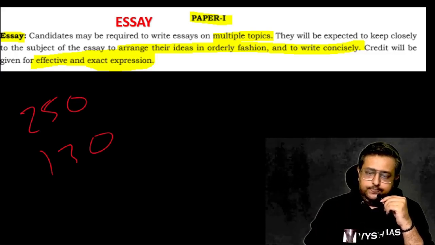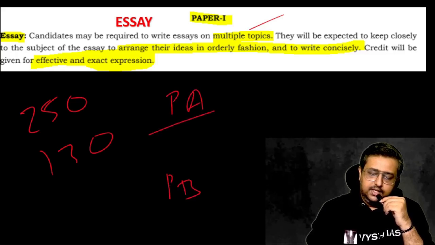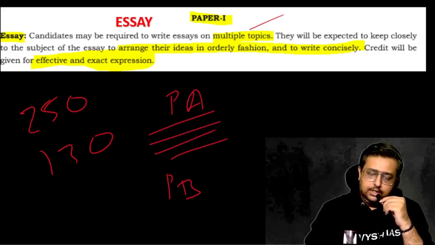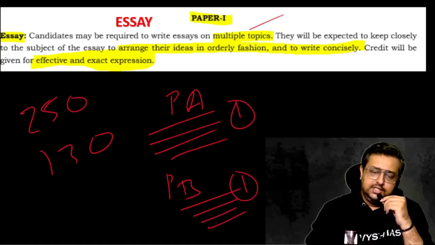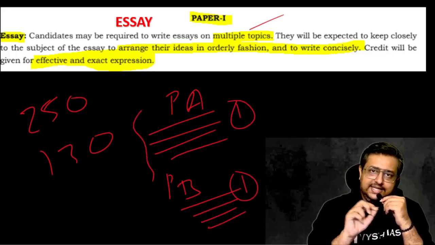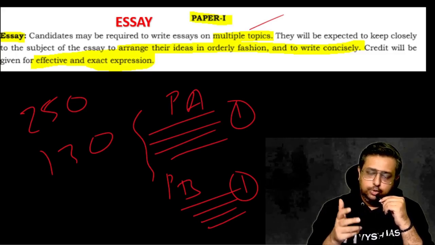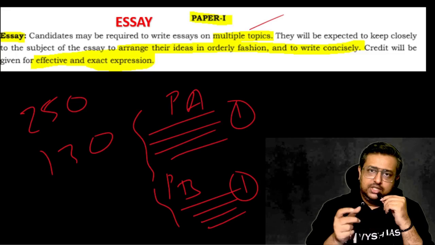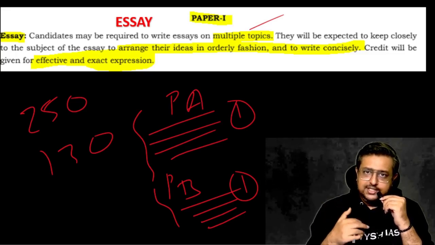Now you have to write on multiple topics. Usually there will be a Part A and a Part B in your question paper. Here 4 questions will be there, and here also 4 questions. They'll ask you to write one from here and one from here. Usually, this set of 4 will be essay type, philosophy type, where some quote of Gandhiji or Shakespeare is given and they ask you to expand. And the other set will be more your GS type, like environment, ecology, or judiciary in crisis, topics from your GS.